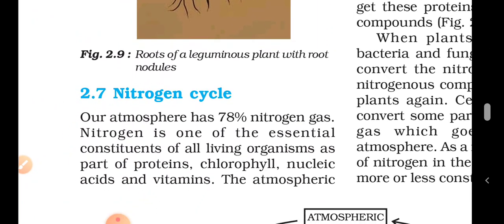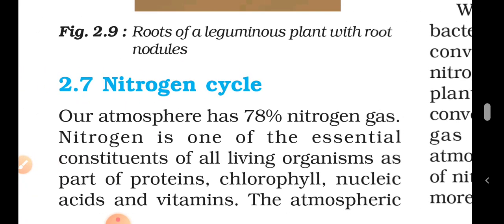The nitrogen cycle is the next topic, which helps us in understanding how nitrogen is transmitted from one substance to another, and how it is fixed. Let's start. Our atmosphere has 78% nitrogen gas. 78% is the major gas in our atmosphere.